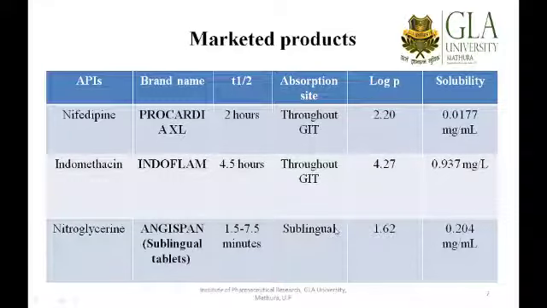Now, a beautiful example of nitroglycerin I have put over here, and here we have not developed the sustained release formulation for it. The reason being, you can see it is showing very less T half. It is not even in hours, it is around 1.5 to 7.5 minutes, and the log P is again in this particular category.